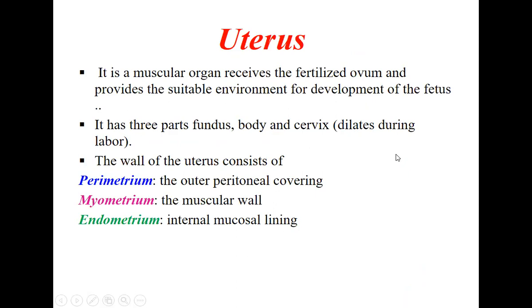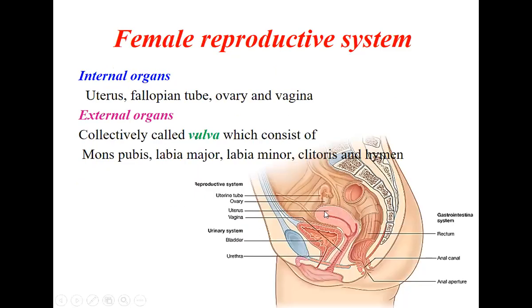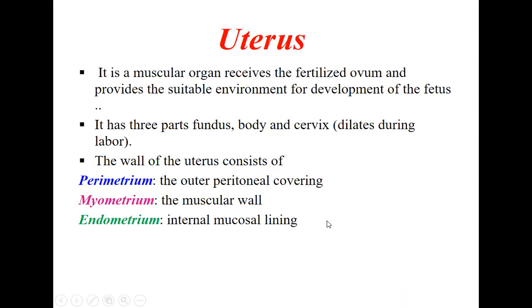Now coming to the first organ, that is the uterus. It is a muscular organ. As you can see here, this is the uterus. It is a muscular organ which receives the fertilized ovum and provides a suitable environment for the development of the fetus.